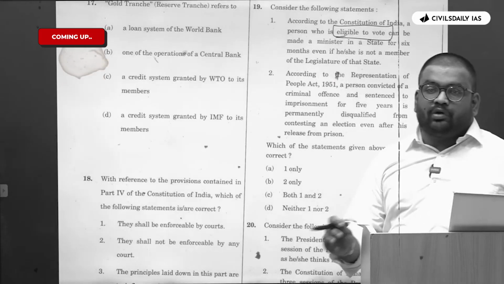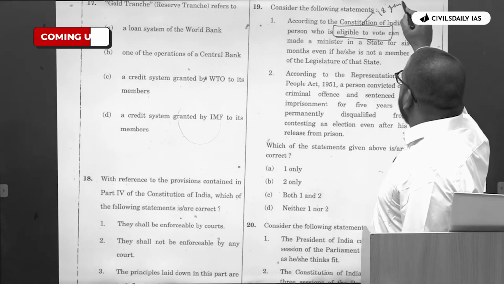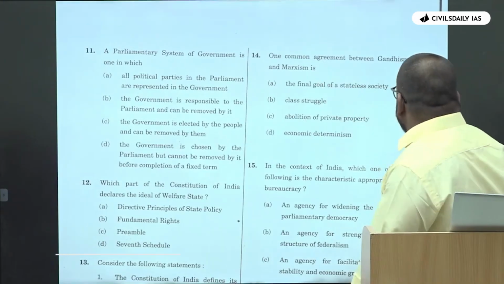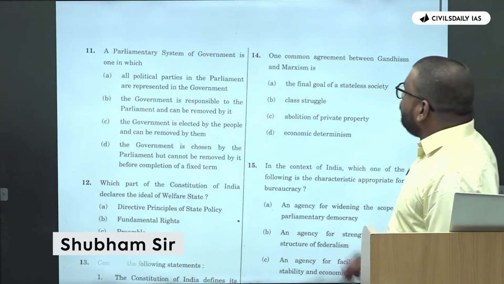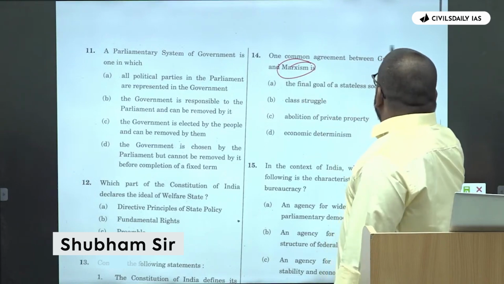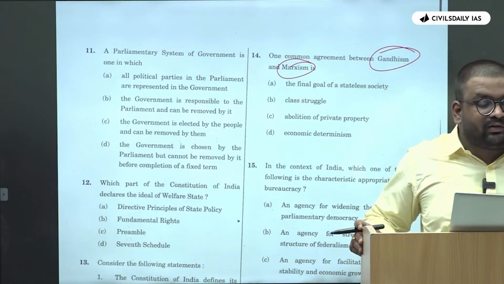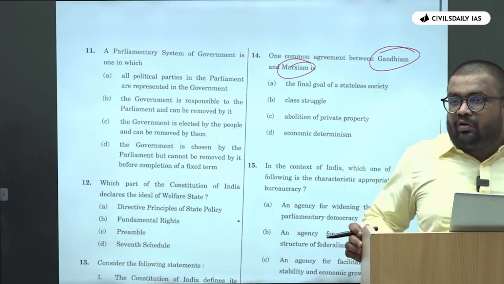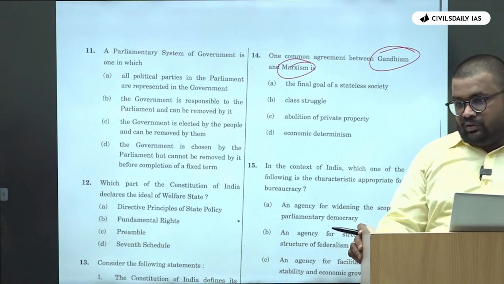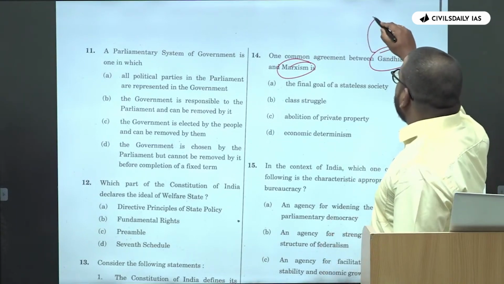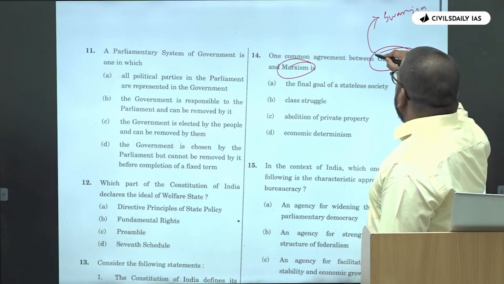Who is eligible to vote? Yes, 18. Okay, that is written, 18 years. One common agreement between Gandhism and Marxism is, again, if you know, many of you must not know about the core principles of Marxism. Everyone has optional sociology, and PSR will not be there. But each one of you must know the basic principles of Gandhism, right? What is the basic principle of Gandhism? Swaraj, non-violence.